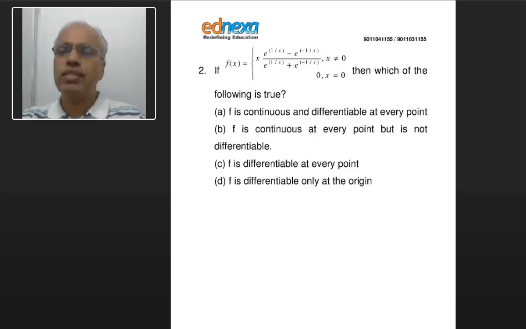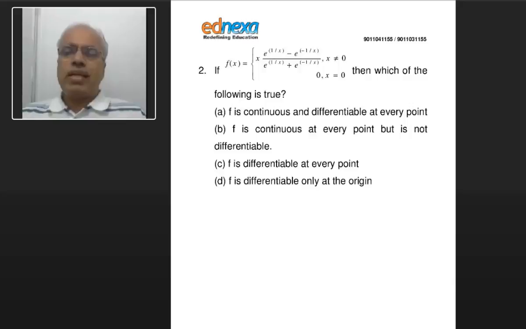That is why you can see that they have excluded 0 from the domain, and then they have defined specifically for x equal to 0 the value is 0. So let us check the continuity. If you see, this is e raised to minus 1 by x. If you write that as 1 over... The correct answer for this is continuous but not differentiable. Let us see what happens.